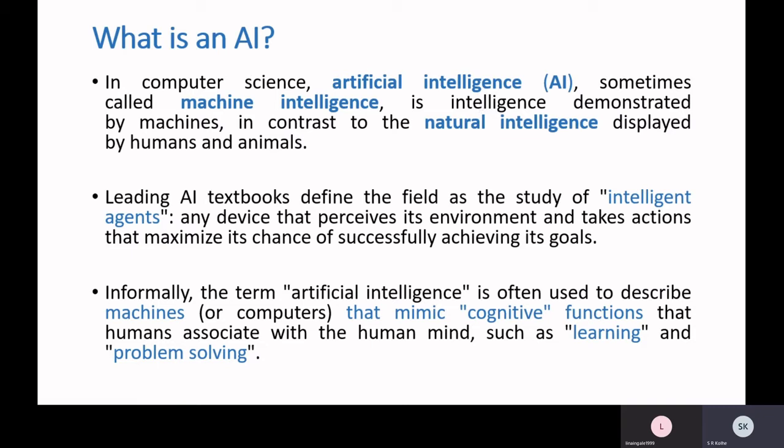Intelligence you can define in different ways. It is the ability to make decisions, as you have told, or, as one of you told, the ability to think. And you can define it in other ways also, such as the ability to solve problems. So basically intelligence is related to thinking ability and problem-solving ability, and artificial means man-made.